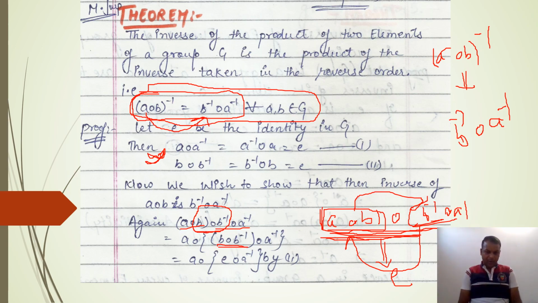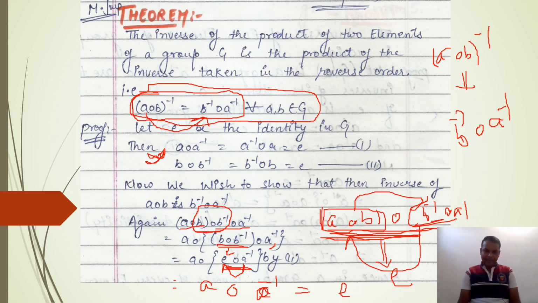The order of their appearance will always be fixed. Here B of B inverse, we know that one is the inverse of another, so it gives identity. So you will write here identity, and this identity now will operate on this A inverse. So E of A inverse, it is clear that here we are applying this identity E on A inverse. So we will get A of A inverse, which is clearly mentioned in our next slide. And A of A inverse is equal to identity.